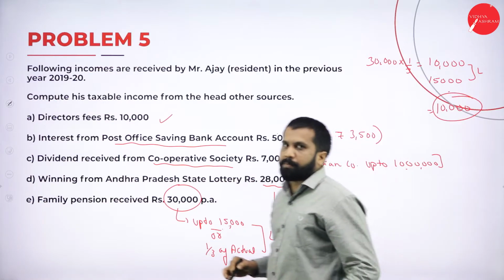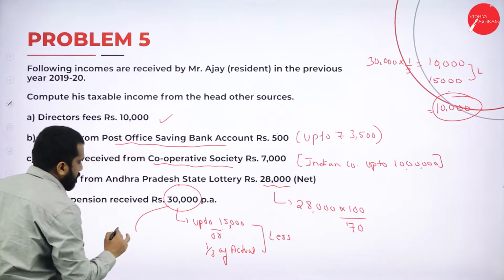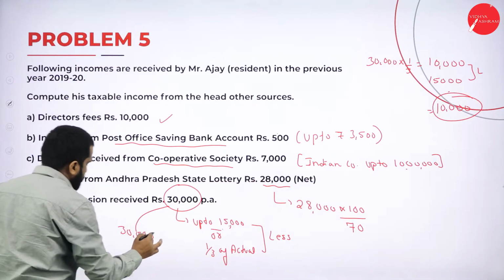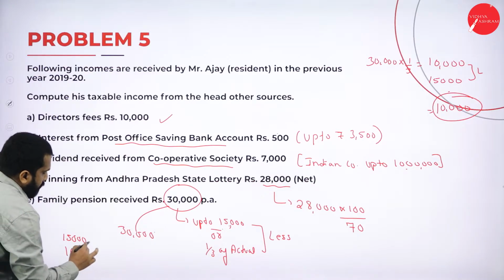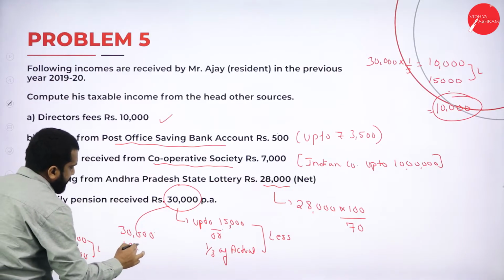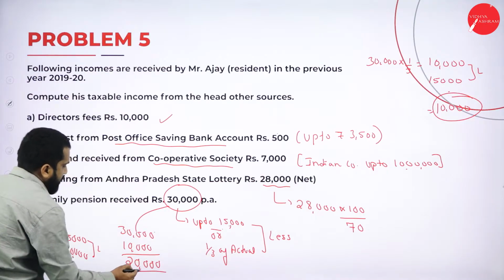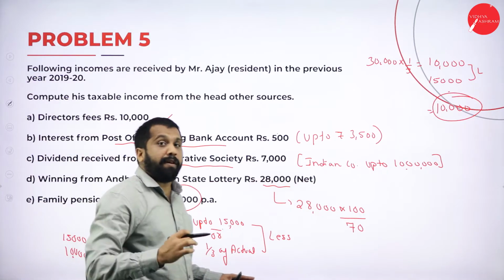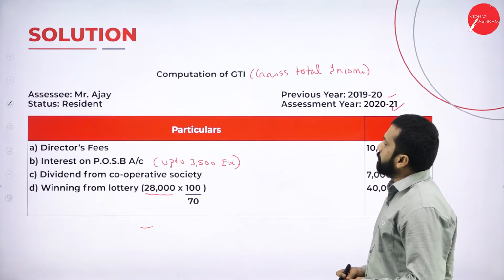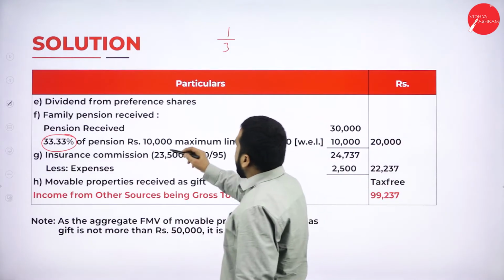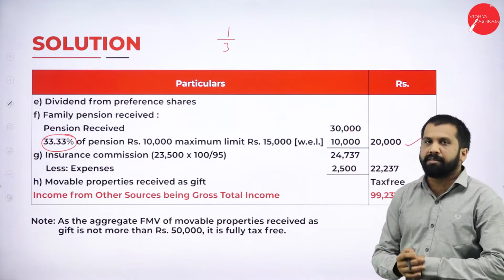Only 10,000 you are supposed to minus. 30,000 minus 10,000, your answer is 20,000. This is all about your family pension calculation.